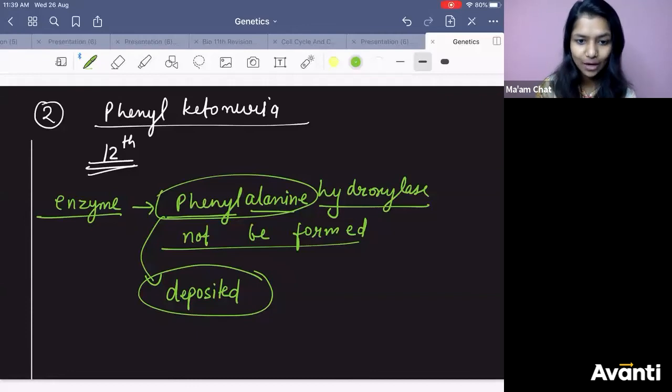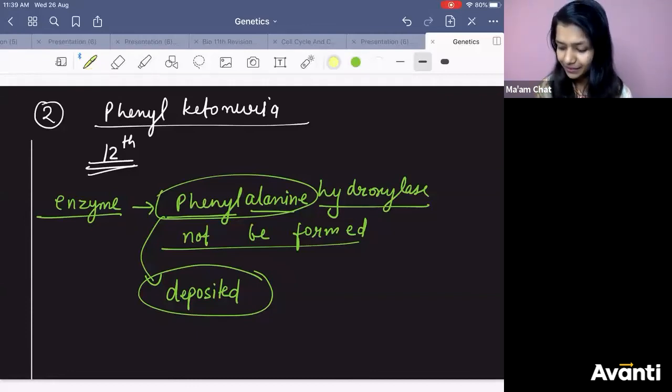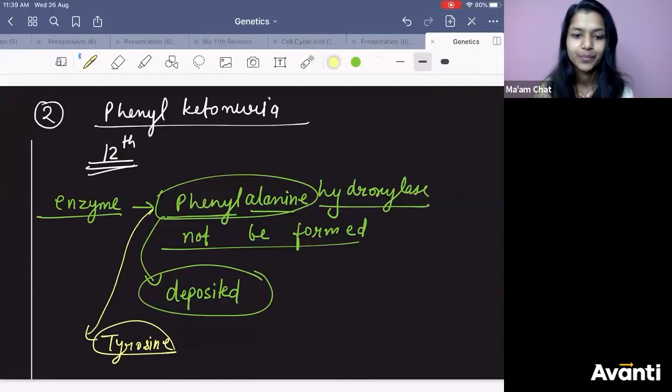If it breaks down, it will give you tyrosine, which is very good for your brain. They are giving you multiple symptoms, so obviously it is an example of pleiotropy.